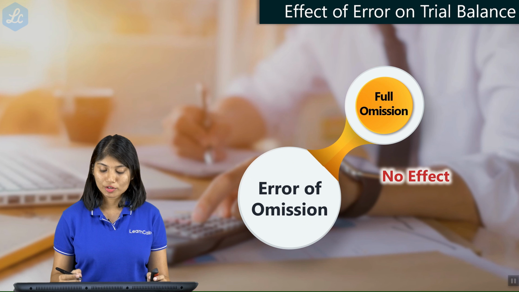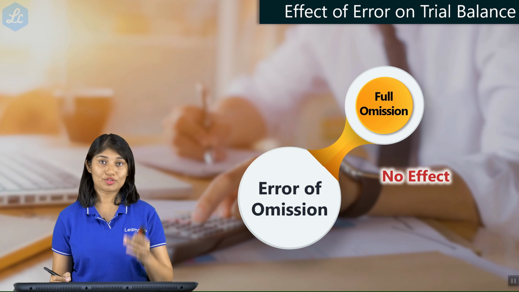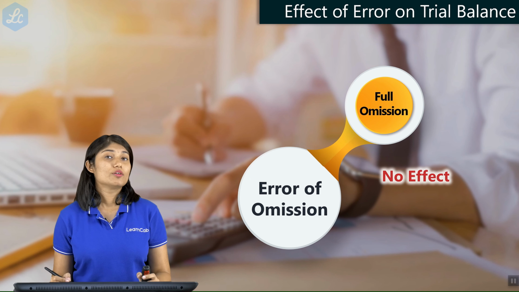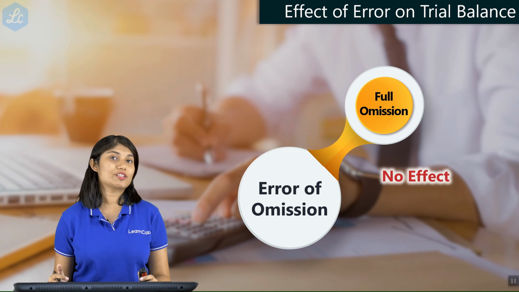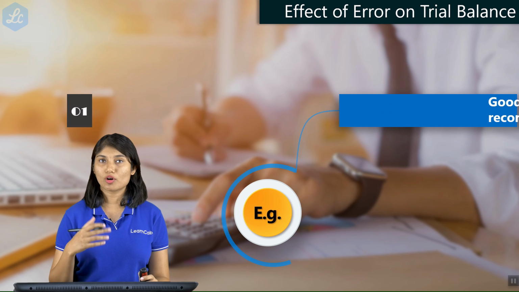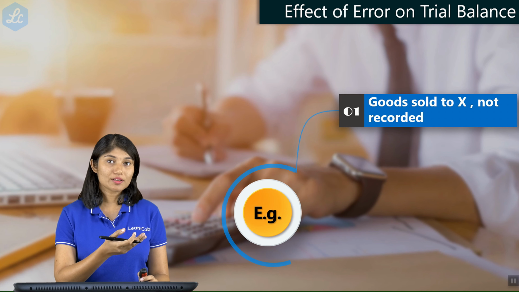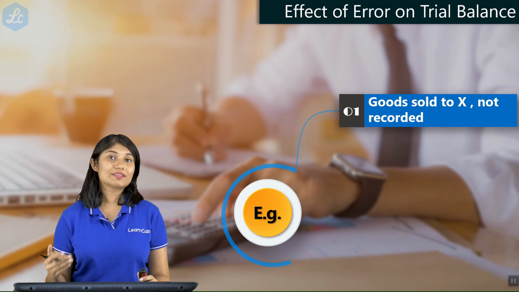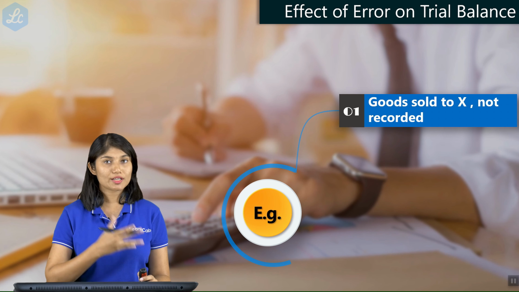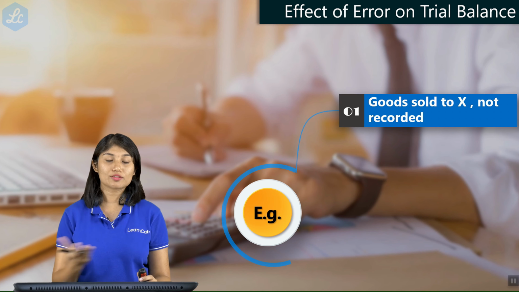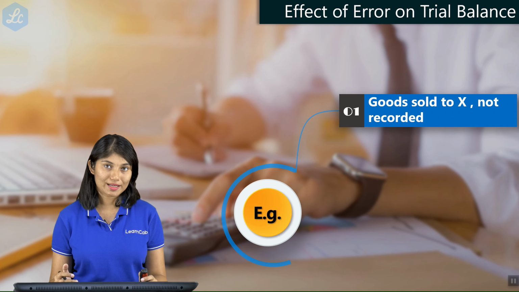Similarly, we move on to the next kind of error, that is full omission. Full omission will have no effect on the trial balance. How so? Because you are not entering a particular transaction at all. Goods sold to X, not recorded. Neither are you recording the sale, nor are you recording the debtor. So naturally, debit side also no balance, credit side also no balance. So there is no effect on the trial balance.